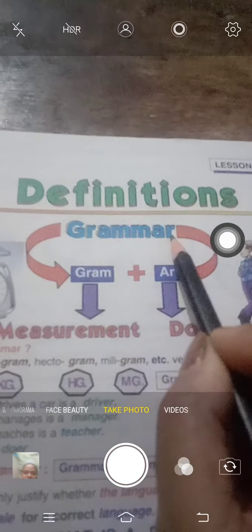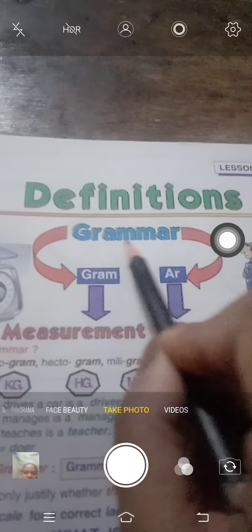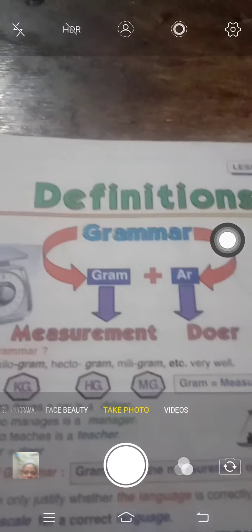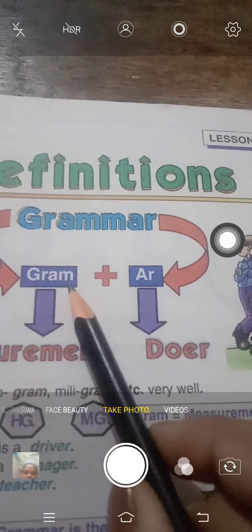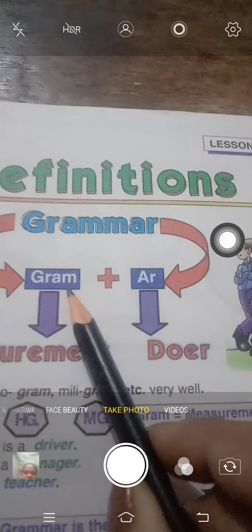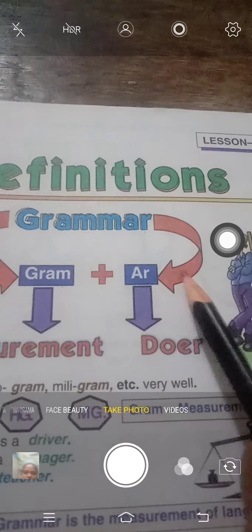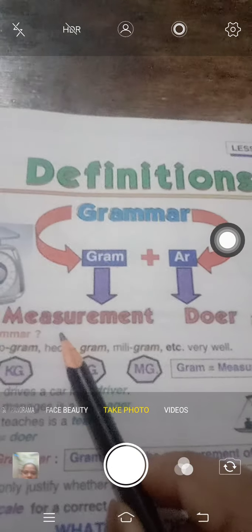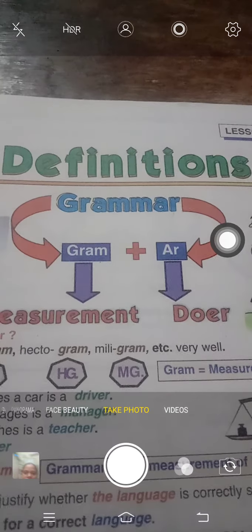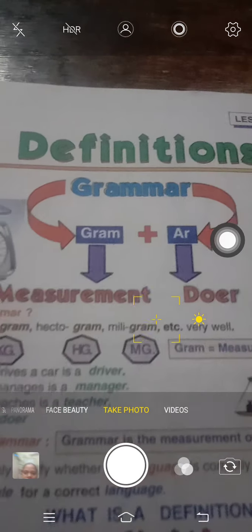This word is GRAMMAR, grammar. And this word is made of two words. You can see this gram, it's also a unit of measurement, and AR. So gram is measurement and AR means doer. Doer means who does the thing. Okay?